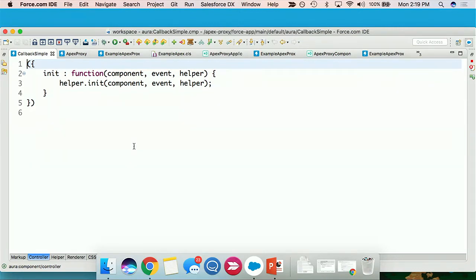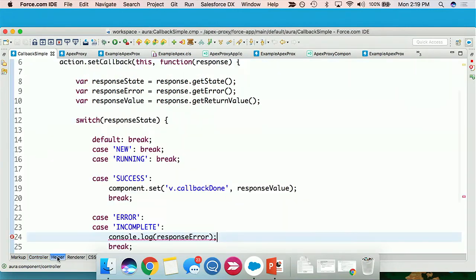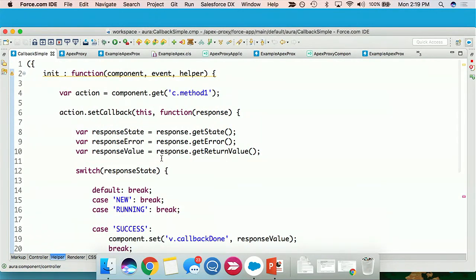Controller of this Lightning component, not much going on. If you saw the last session, they recommended don't put a bunch of stuff in here. Put your client side stuff in your controller. Put your helper side or your server side stuff in your helper. So we're doing that here. We're just passing an init function down into our helper, which is where the magic happens.